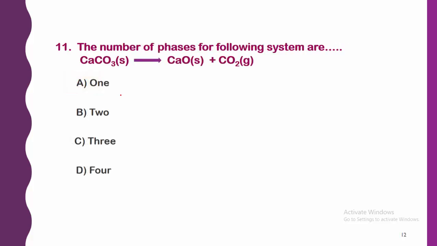Next, the number of phases for the following system. The system given is solid calcium carbonate converted into calcium oxide plus gaseous carbon dioxide, and we have to calculate the number of phases. The options are A 1, B 2, C 3 and D 4. Here calcium carbonate is converted to calcium oxide as well as carbon dioxide. This means calcium carbonate is one phase, and the products formed are two phases, calcium oxide plus carbon dioxide. Therefore, the right answer to this question is option C, a three phase system.